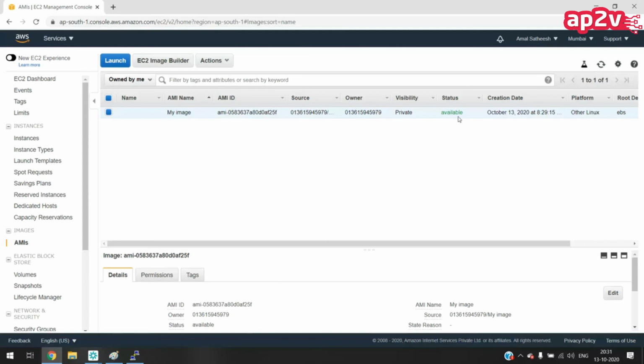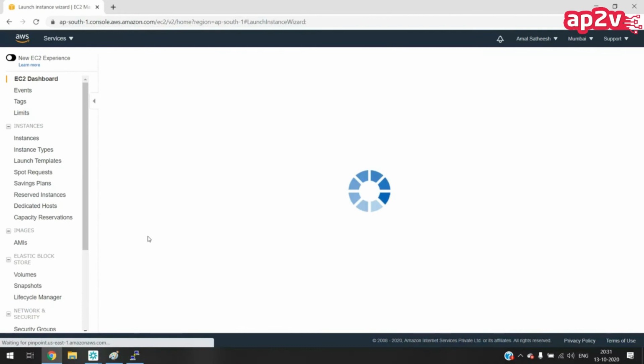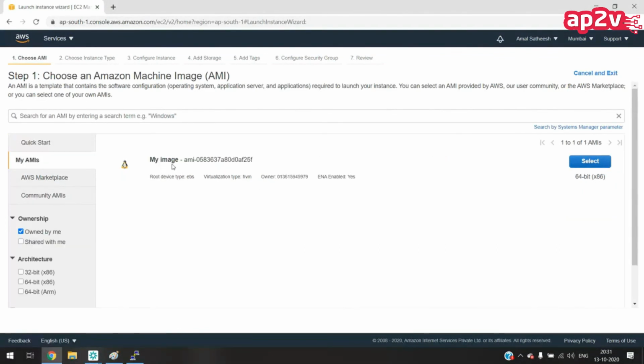Okay, now this image is available. So now let me go to EC2 and launch an instance. This is the first step, right? As of now, we are choosing an AMI from this list. Inside, they are giving you another option, My AMIs. If you click on My AMIs, we can see the image which I created now. From this image, if you launch the instance, that instance will have the same data as your instance. Click on My AMIs and then select your image.